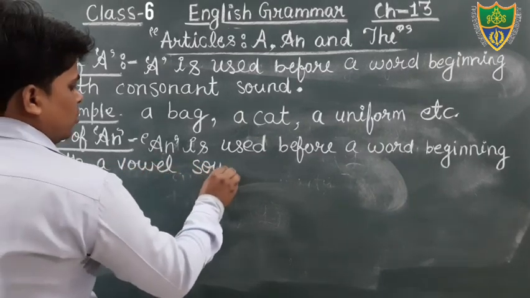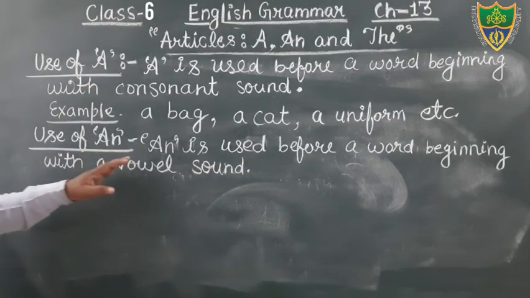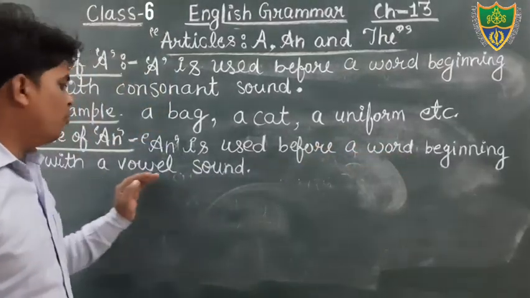Vowel sound. Okay, students, just see. Use of an. An is used before the word beginning with a vowel sound.